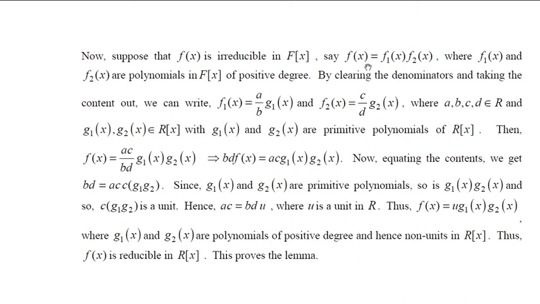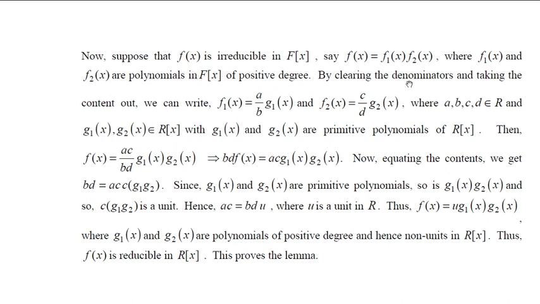Then let us say f of x equals f1 of x into f2 of x, where f1 of x and f2 of x are polynomials of F of x. And remember, these two are non-units. If one of them becomes a unit, then this becomes irreducible. But this is reducible. Therefore, both of them must be of positive degree. That means they are not primitive because their content is more than 1.